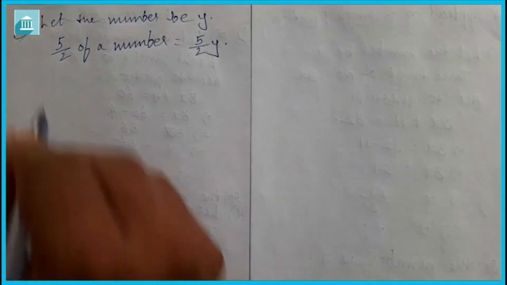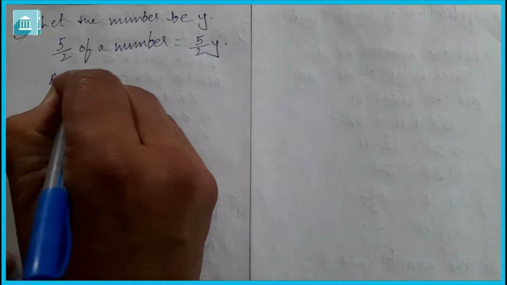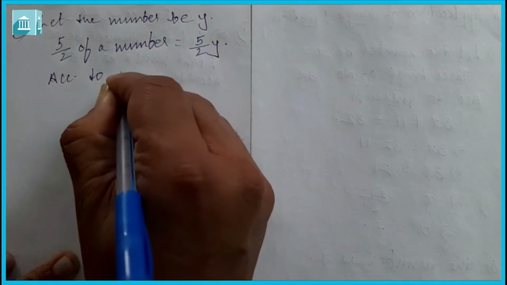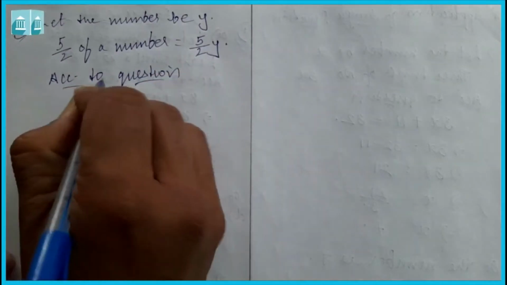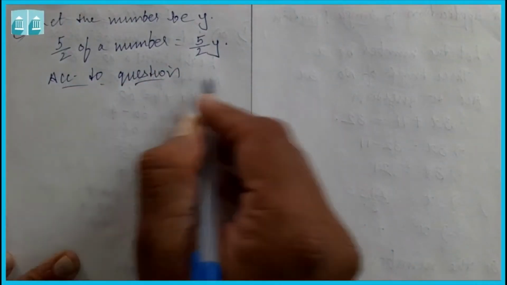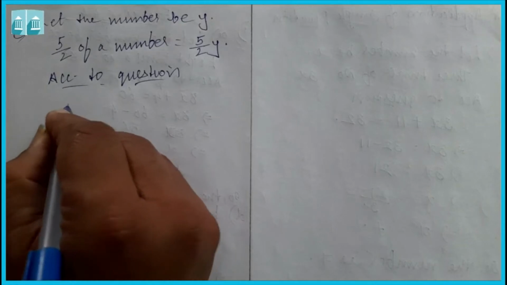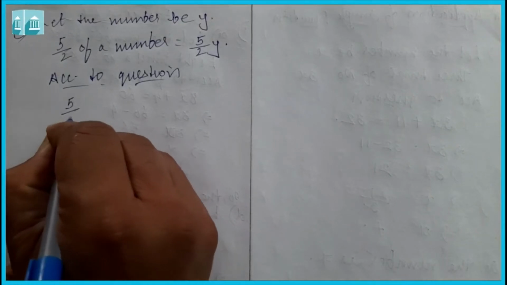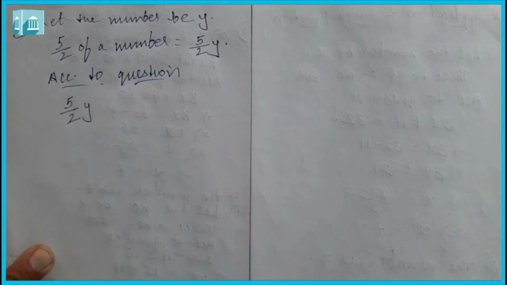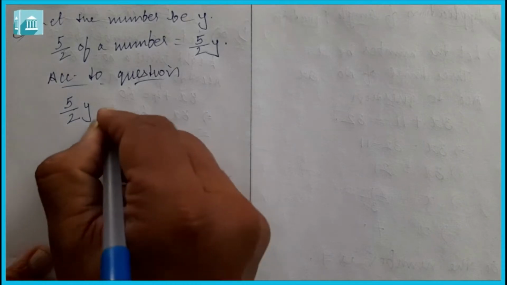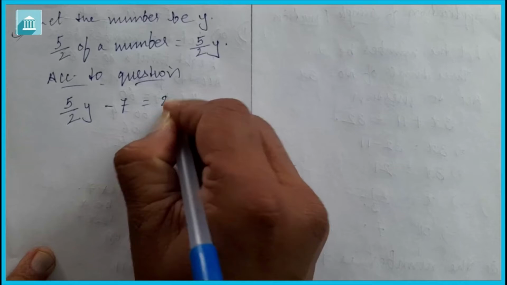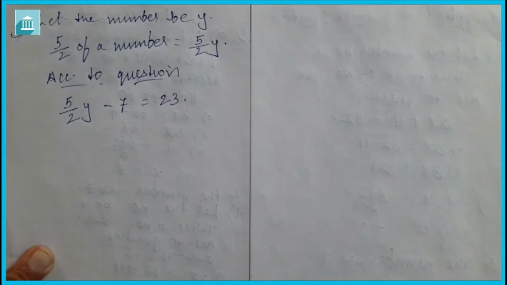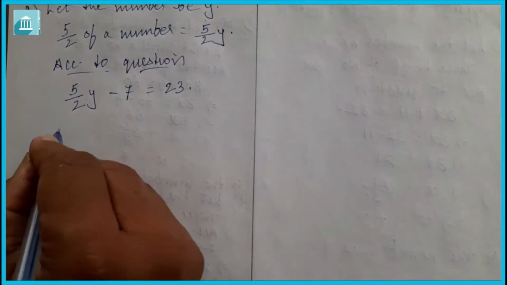Now according to the question, we can say 5 by 2 of y, take away 7, minus 7 is equal to 23.